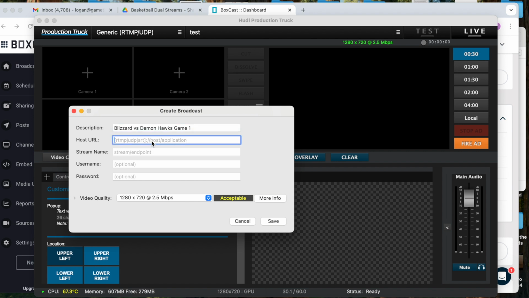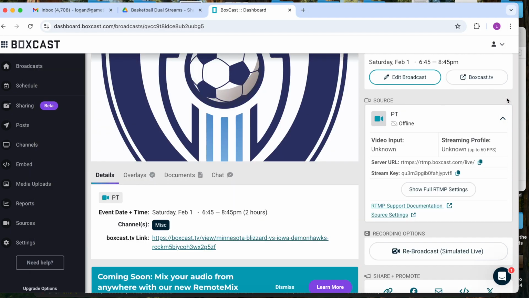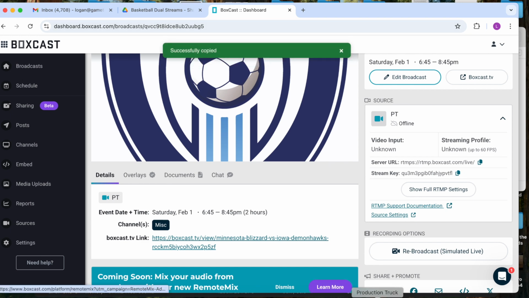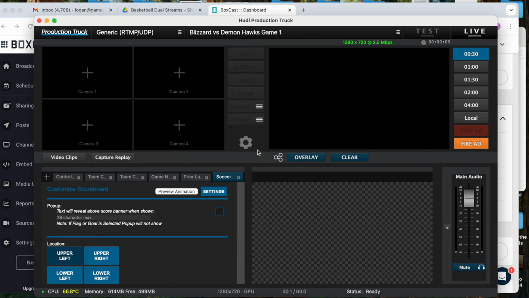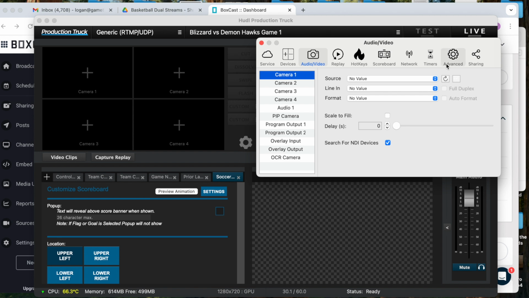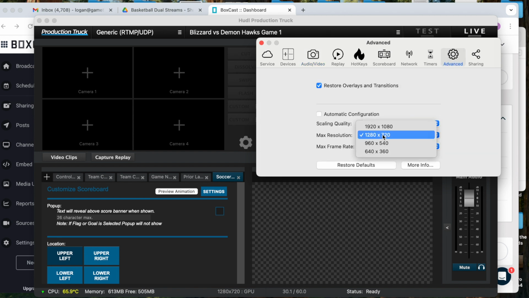Then you're going to go to where it says host URL, and paste what you just copied. You're going to go back here where it says stream key, copy that, then go back to the Production Truck broadcast stream name and paste that, and click save. Then you're going to go back to the settings, go to where it says advanced. We want this on 720 and 30 frame rate. It should be there already, but just double check.